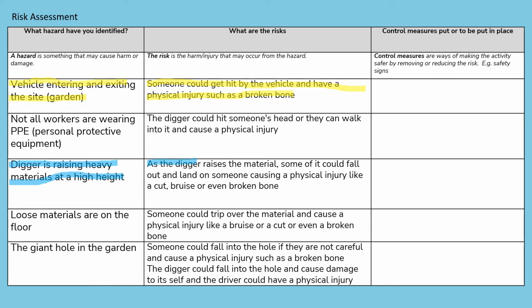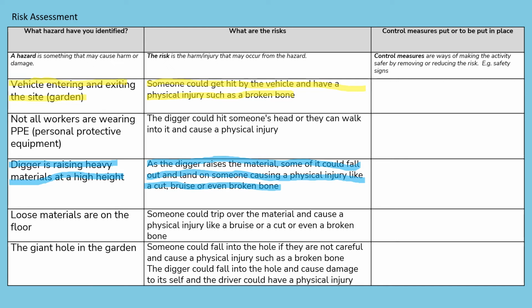Then I'm going to go through a digger is raising heavy materials at a high height. So my risk is as the digger raises the material, some of it could fall out and land on someone, causing a physical injury like a cut or bruise or even broken bone. So that's the risk that I've identified. So it's a short sentence. You could argue it's quite a long short sentence, but it's still a short sentence.